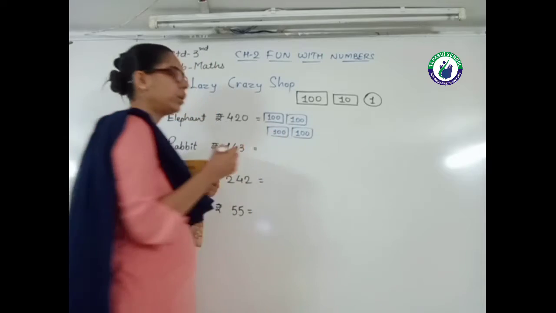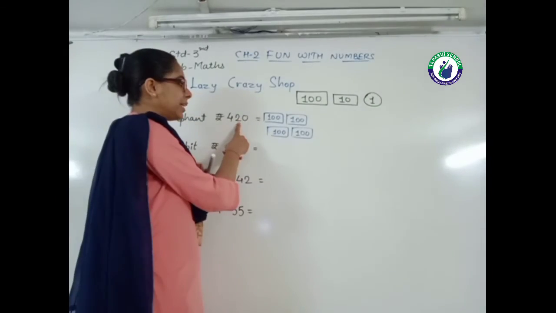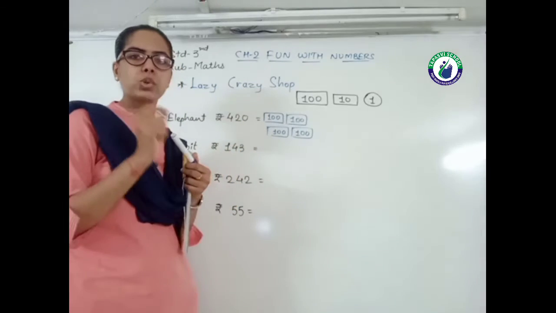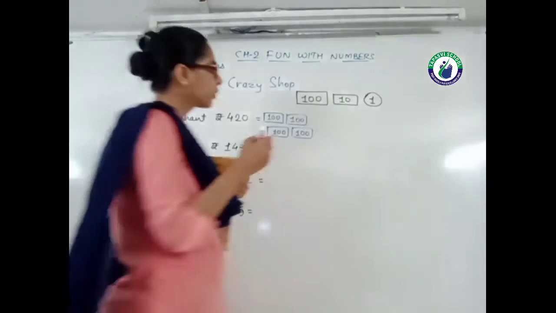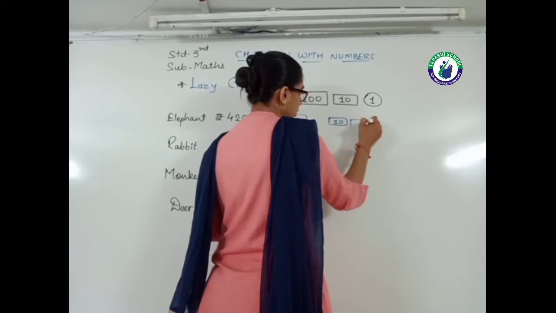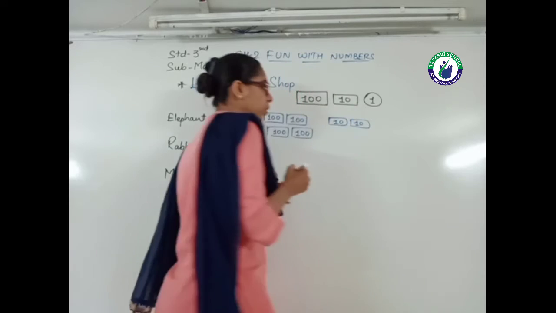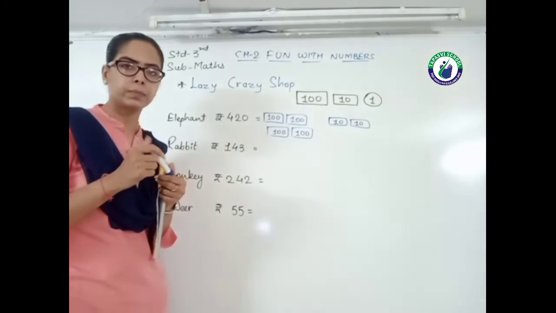So this is 400. Now in the tens place there is a 2. 20. So 2 notes of 10 rupees, and the ones place is 0, so no coin.